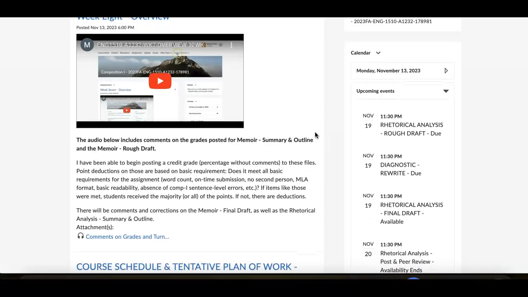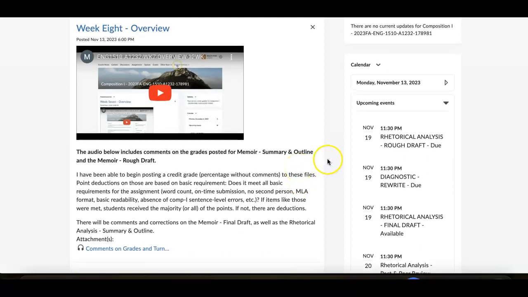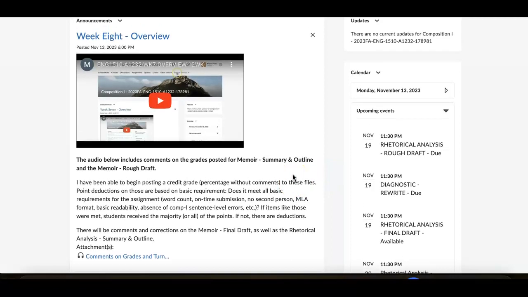Before the end of the week, I'll have everyone's summary and outline for rhetorical analysis reviewed and graded, so you'll have that to work off of while you're doing your rough drafts too. But remember, you're doing the rough draft in the process for the peer review forum. You're not waiting for the summary outline feedback. By the time that goes through, you will have both of those, and then your final draft will be done by reviewing the summary outline feedback and your classmates.